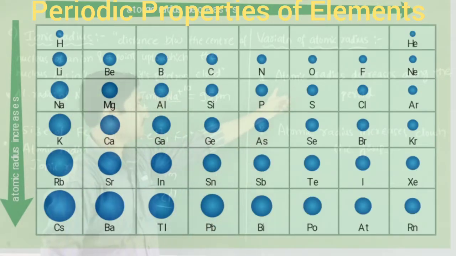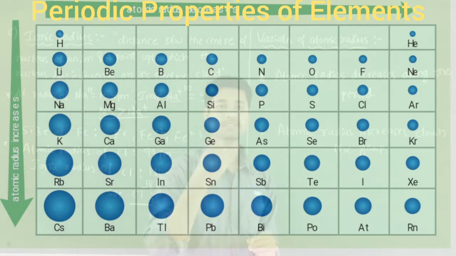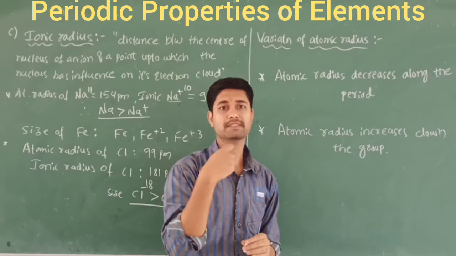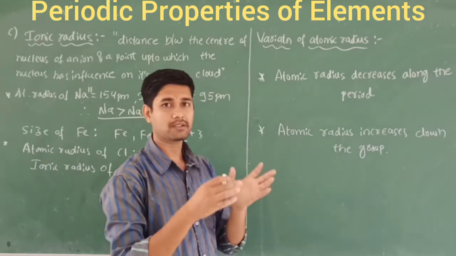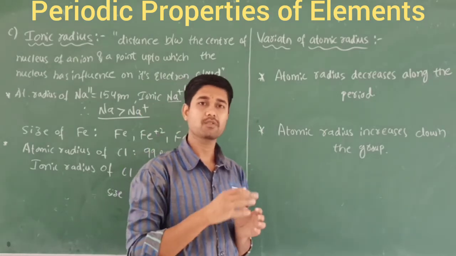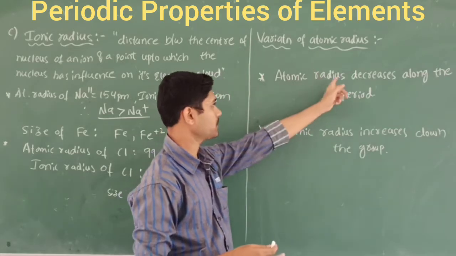So first one, the atomic radius decreases along the period. So when you look at this one, what happens? The atomic radius goes on decreasing along the period. Why? What is the reason? Because when you add extra electrons to the orbitals of the same shell, the effective nuclear charge goes on increasing. So that's why atomic radius decreases.